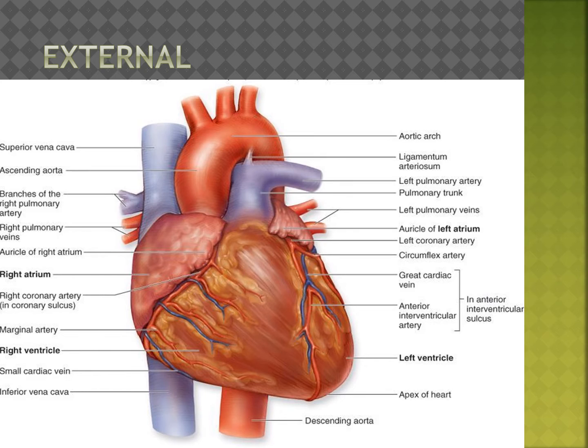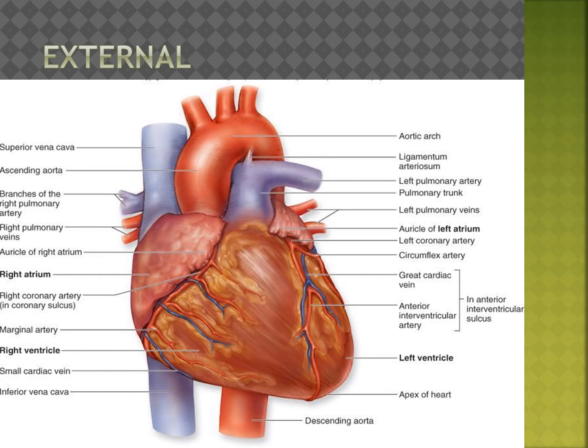Okay, everybody see the picture, the external structure of the heart. First, the red one is the aorta, otherwise aortic arch, the big tube-like structure dividing into three arteries.